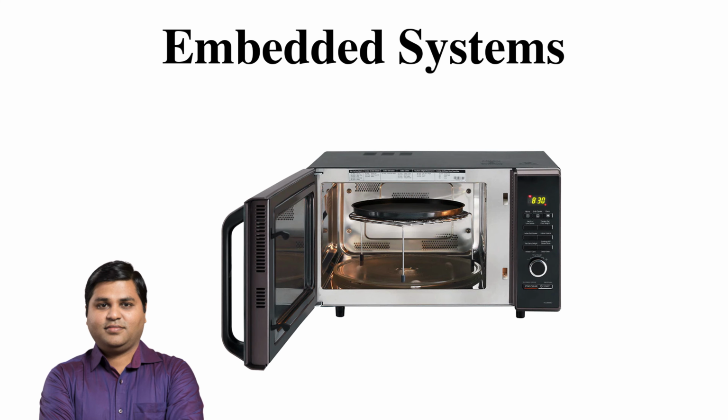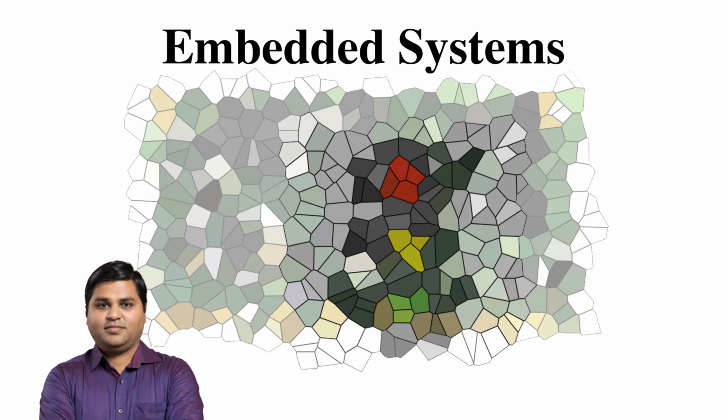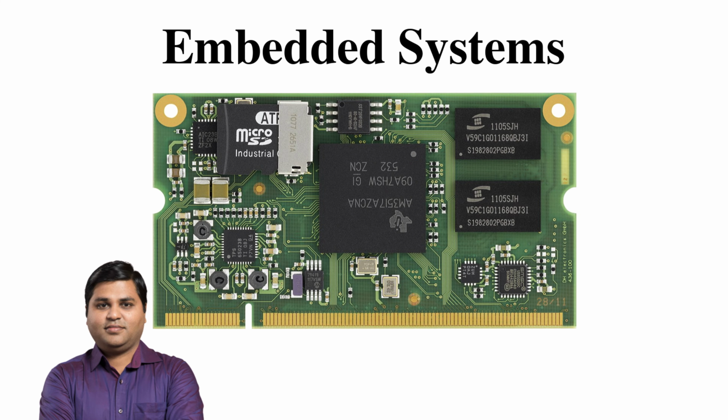Embedded systems are electronic devices that are designed to perform a specific function or set of functions. For example, a microwave oven has an embedded system that controls the timer, temperature, and power settings. Similarly, a traffic light has an embedded system that controls the timing and sequence of the lights. Programming embedded systems is different from programming computers or mobile devices. The processors used in embedded systems are often much smaller and less powerful than those found in computers, and they typically don't have an operating system or a graphical user interface. This is where C comes in.